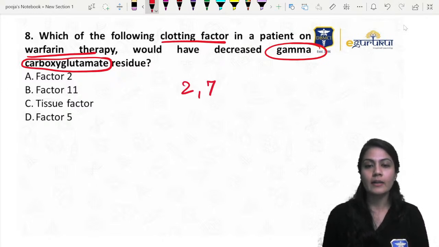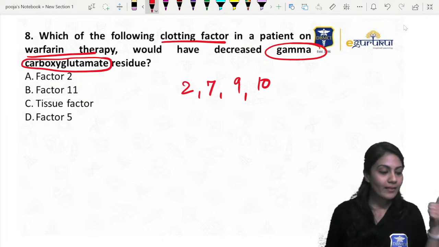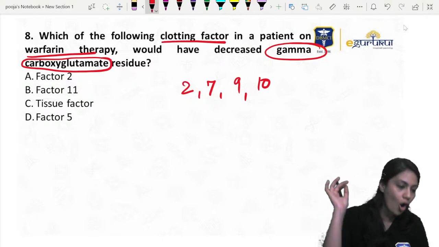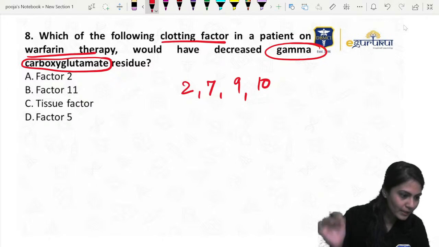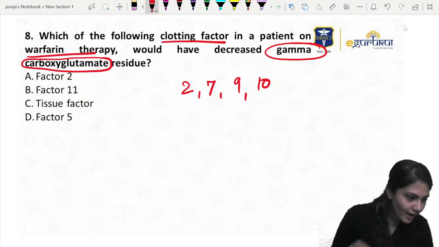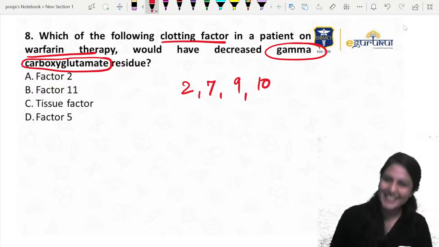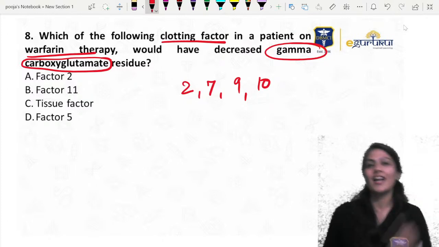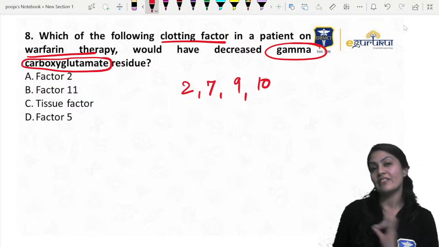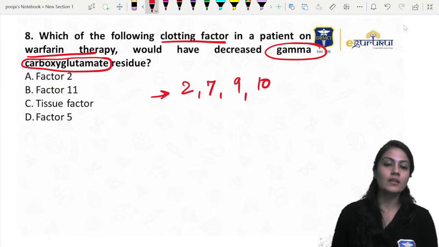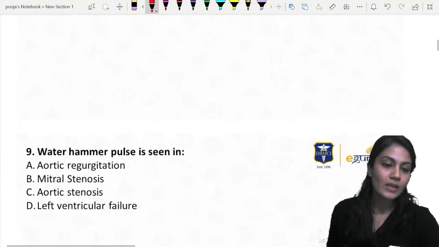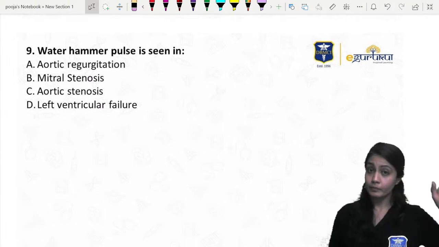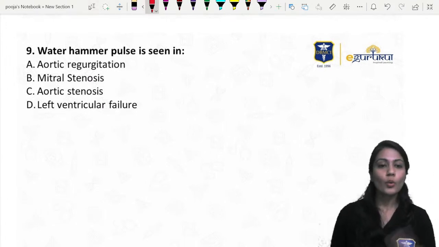So gamma carboxylation, for that we require specific factors. We know that it is nothing but 2, 7, 9 and 10. Where the 3, 7, 9, 10 comes, Soumya, awesome, Divya, Lakshmi, Rathod, Dr. Nasira, awesome, guys. So this is 2, 7, 9, 10, right? These are the factors which help in the gamma carboxylation. 3, 7, 9, 10 comes in the parasympathetic, right? So correlate with that.